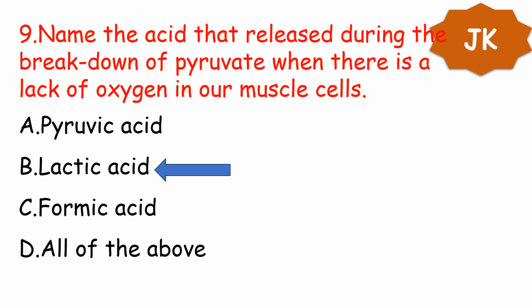My dear friends, here it is due to anaerobic respiration. When there is no sufficient oxygen present for muscles to respire, the acid which is released is lactic acid. Pyruvic acid is derived from the glucose molecule, and formic acid is present in ants or insects. So your option is lactic acid.